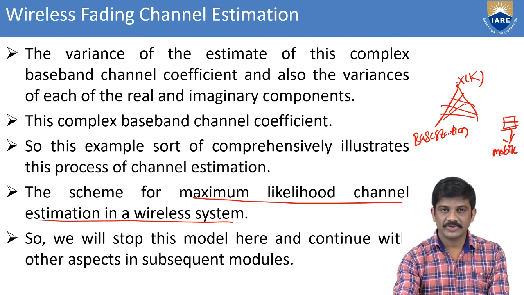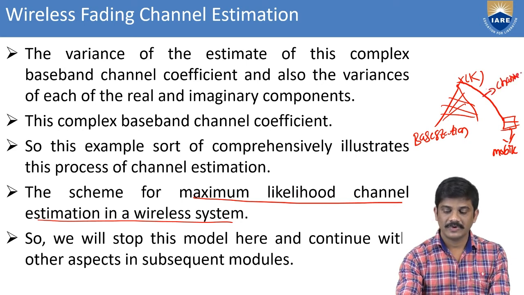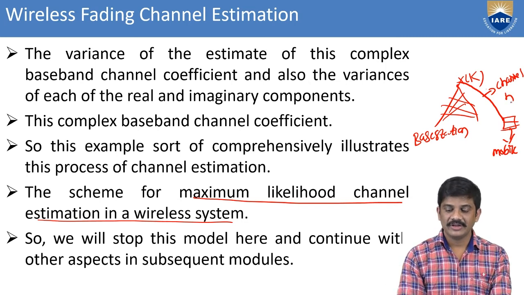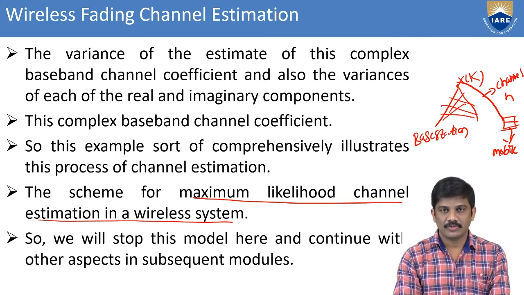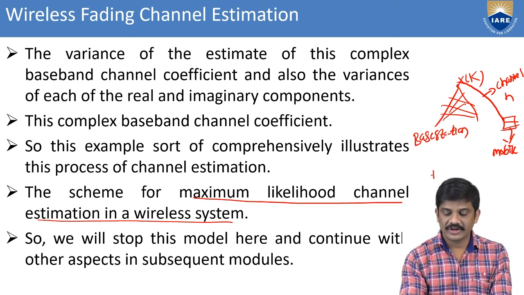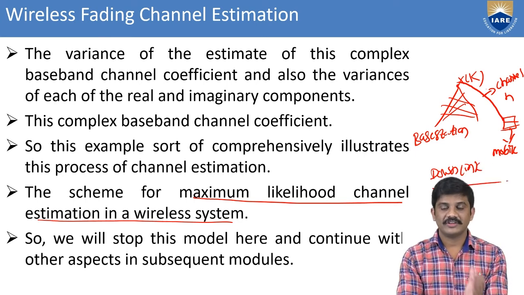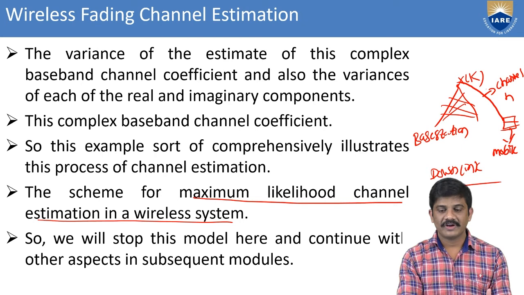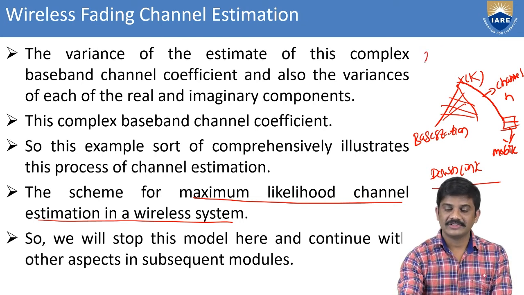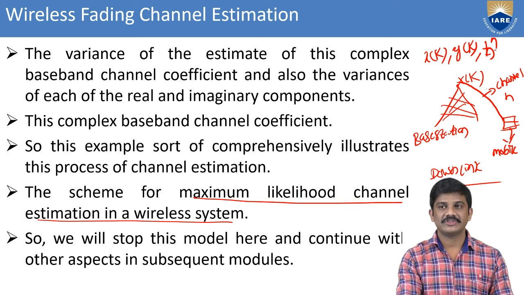From the transmitter, the signal passes through to the receiver section. Here this is the channel, denoted by h. Here we are considering some channel coefficient. This is for the downlink scenario. We are considering the downlink scenario, and we can estimate the signal. For that we find out x of k, y of k, and also h hat. Both parameters we find out here.